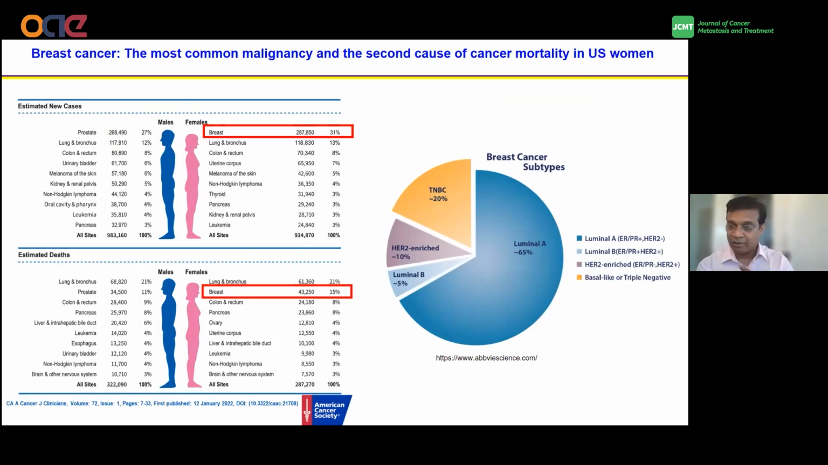Although we have already learned a lot about triple negative breast cancer, the other forms are luminal A, which is estrogen receptor positive, progesterone receptor positive, and HER2 negative. That accounts for around 60 to 70%. And luminal B, which is ER, PR, and HER2 all positive, accounts for around 5 to 10%. And then HER2 enriched, around 10%. And triple negative, you already heard a lot about triple negative and its subclassification, accounts for around 15 to 20%.